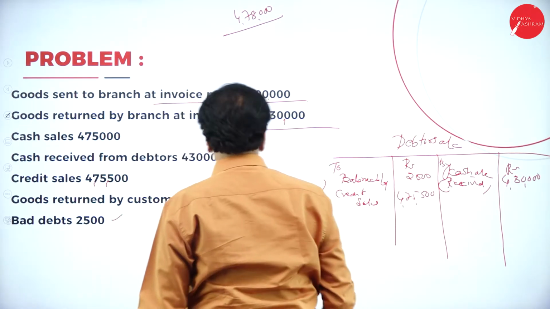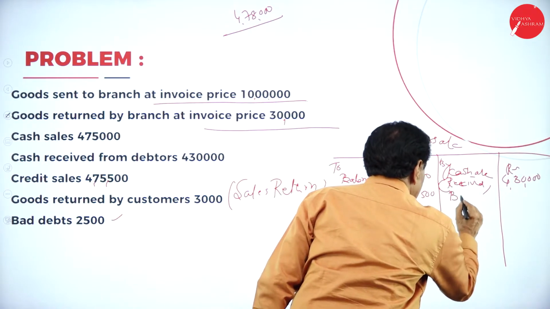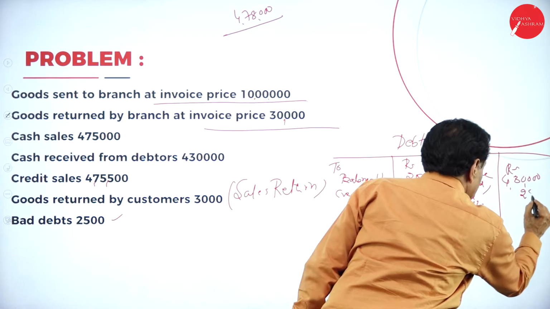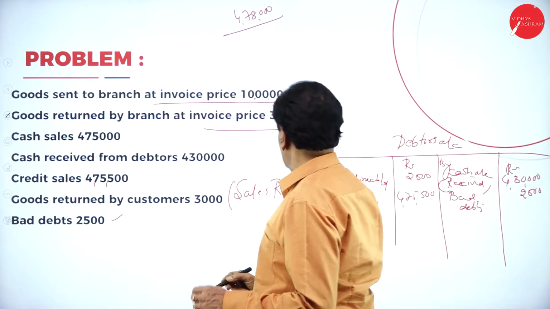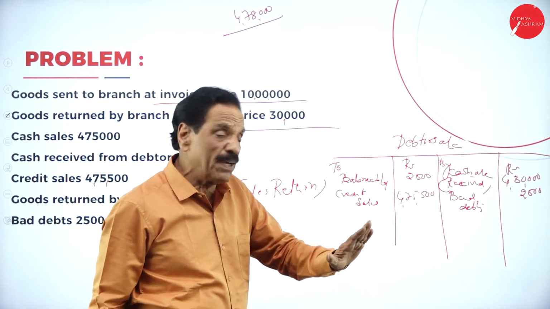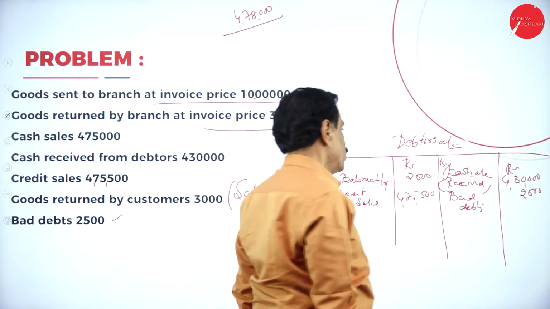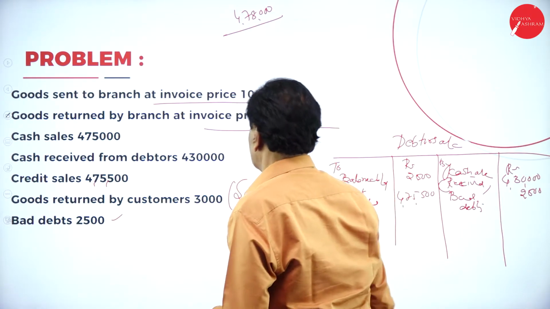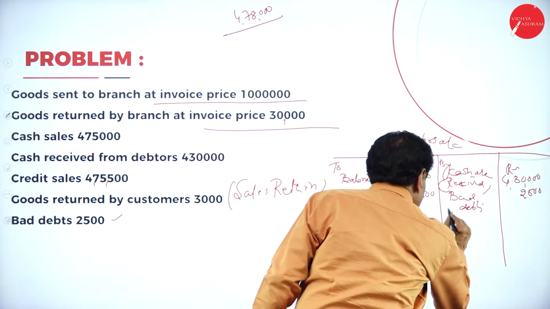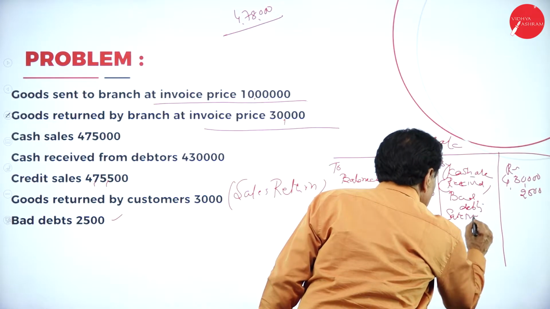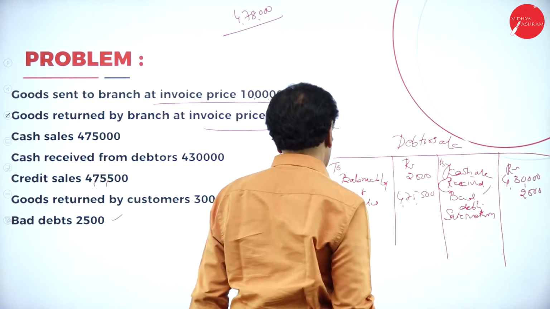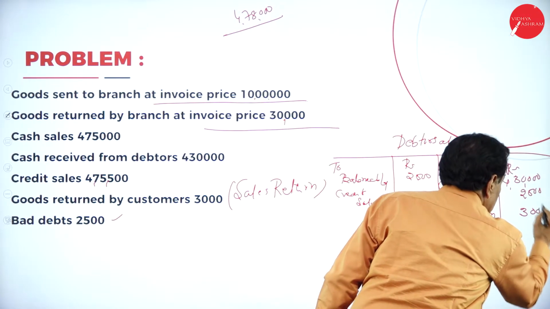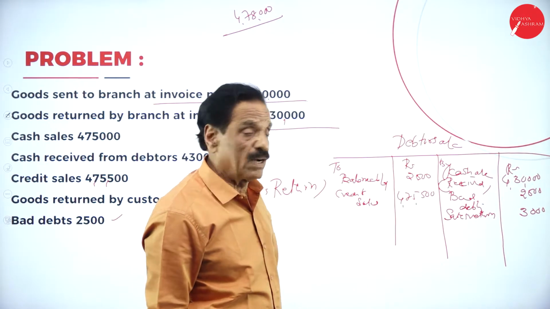Your bad debt is 2,500, which is irrecoverable. Have you got the sales return? Goods returned by customers is sales return, 3,000.